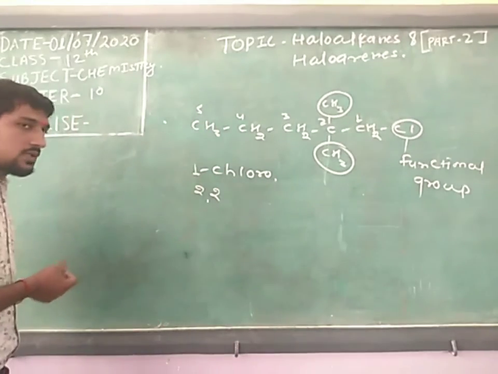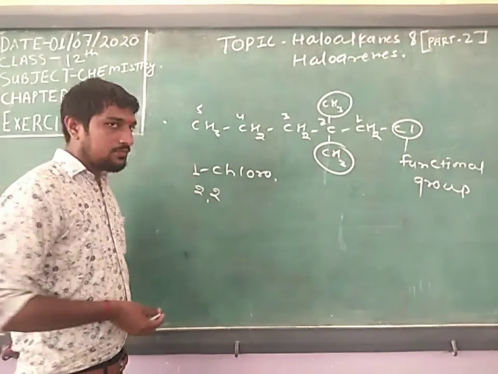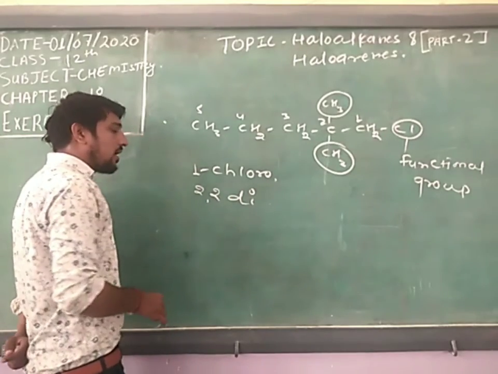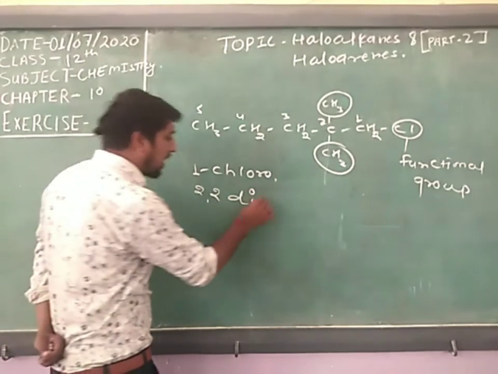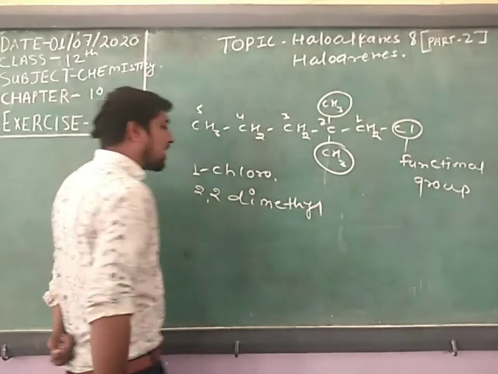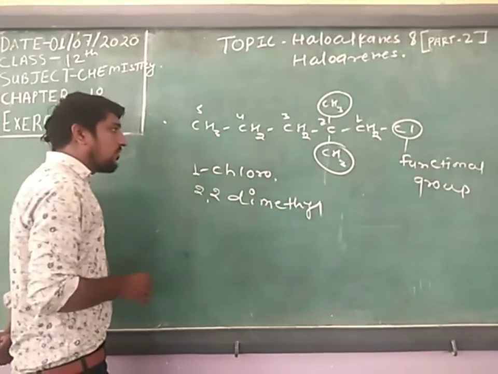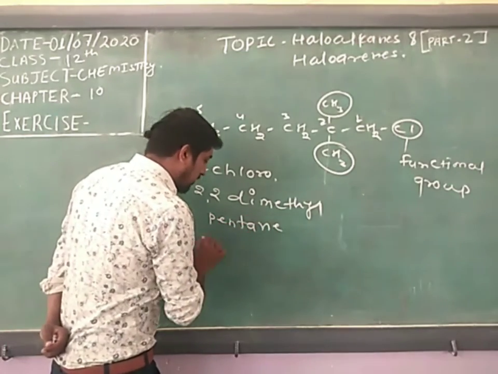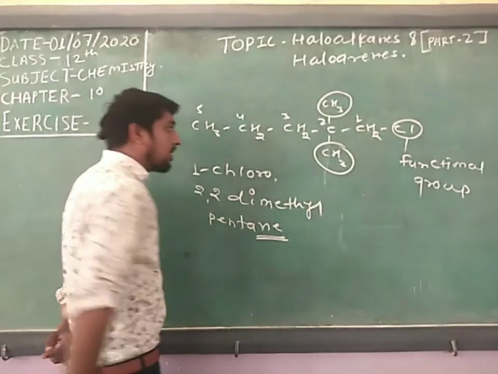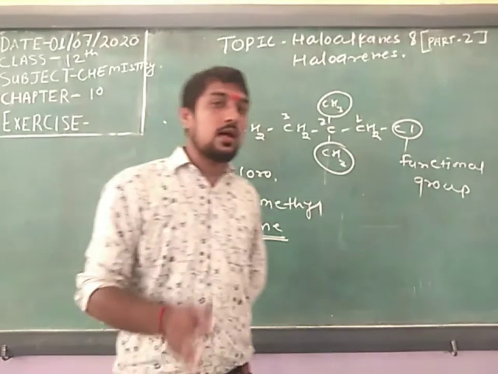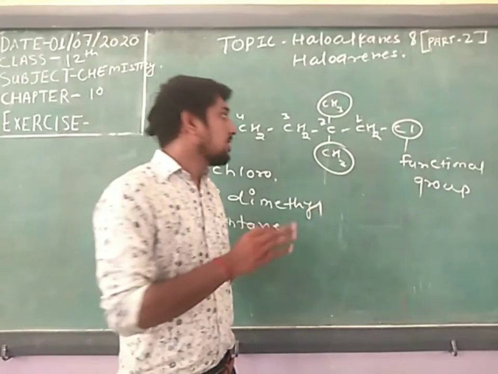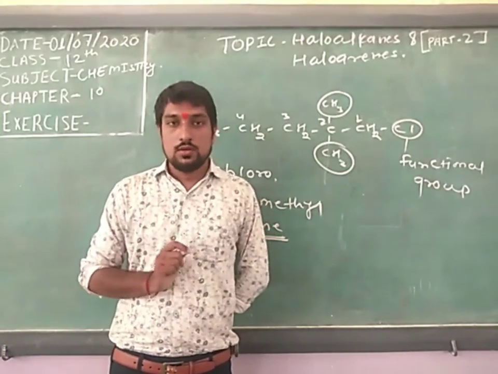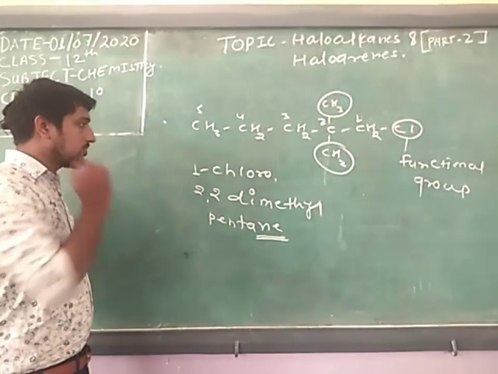This is the nomenclature. Then 2, 2, di, and both are the same group. And what is the name of the branch? It is methyl. So 2, 2-dimethyl, and there are 5 carbons in the chain, so you write pentane, because all the carbons are joined with each other by single bonds. So this is the nomenclature.